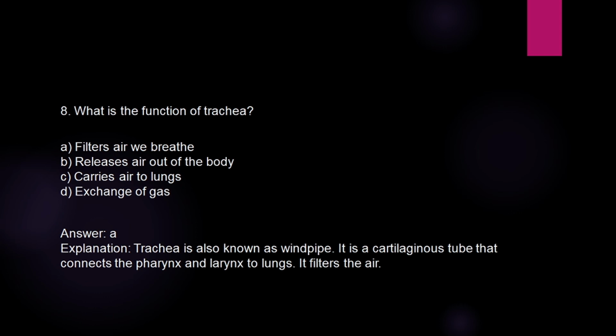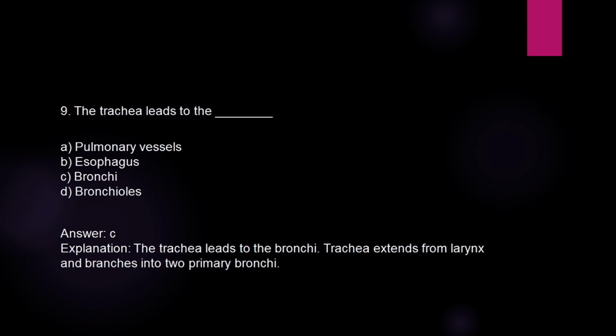What is the function of trachea? Options: filters air we breathe, releases air out of the body, carries air to the lungs, exchange of gas. Answer is A. Trachea is also known as windpipe. It is a cartilaginous tube that connects the pharynx and larynx to lungs. It filters the air.